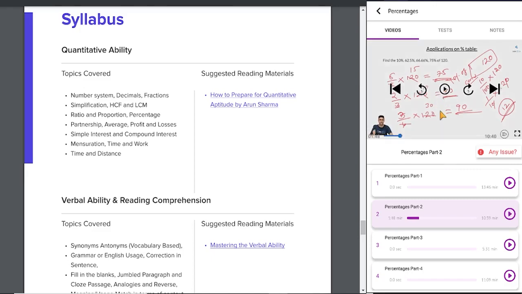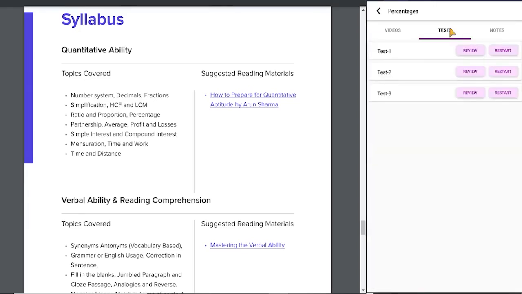Now you can watch this video on full screen once you tilt your mobile device to landscape mode. Now let us take a sample test on the same topic, percentages, on the LearnZilla app. In the end, you will not only get the answers, you will get complete solutions, and most importantly, you will get a time analysis. So let us take a test.